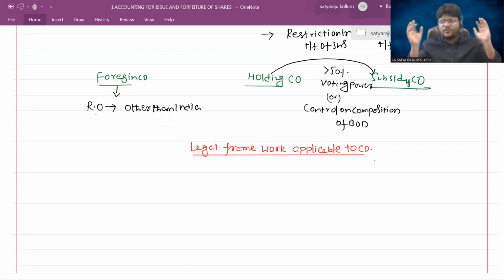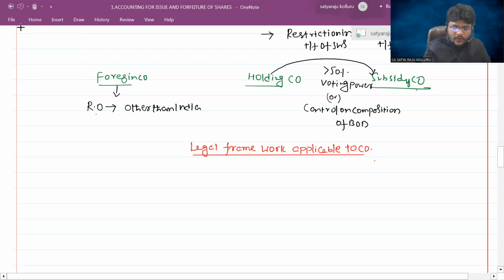Do you understand? Like that, various provisions are available in the Companies Act 2013 with respect to operations of the company. Now here, legal framework applicable to the company, in which point of view am I talking? In accounting point of view, because we are dealing with corporate accounting, right? To provide the accounting treatment, at the time of providing accounting or bookkeeping, including the preparation of financial statements, which laws should I follow?